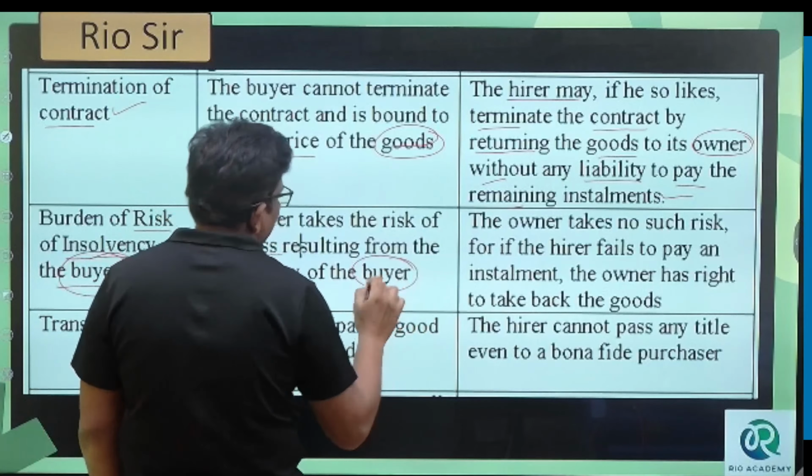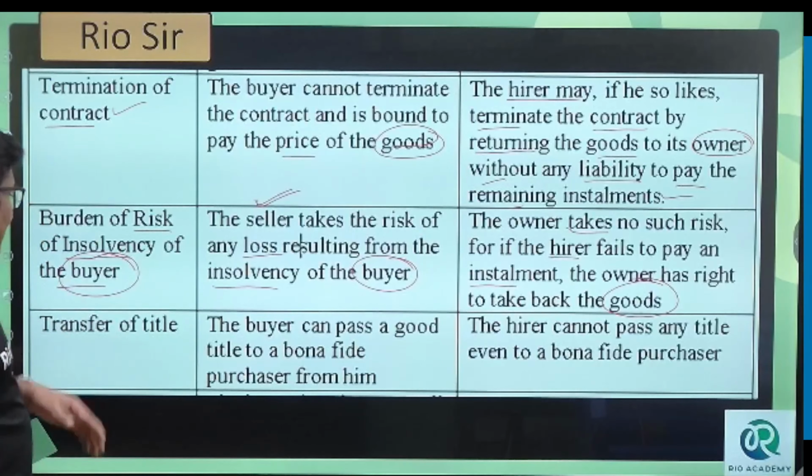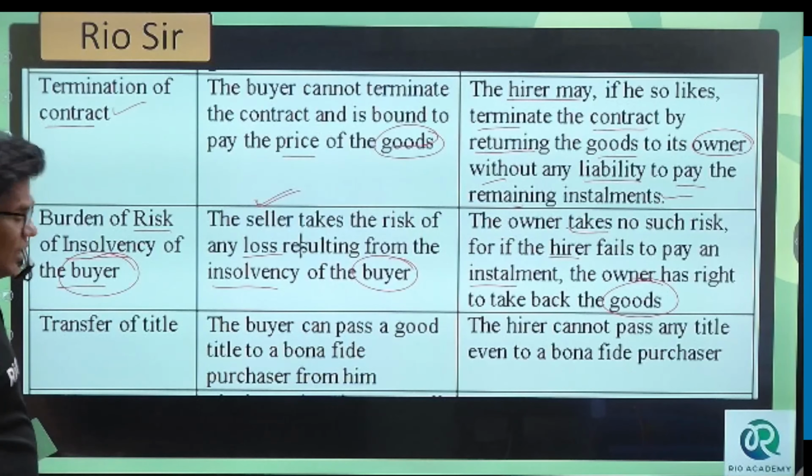But the owner takes no such risk, for if the hirer fails to pay an installment, the owner has the right to take back the goods. Right? The owner has the right to take back the goods because the ownership has not been transferred.